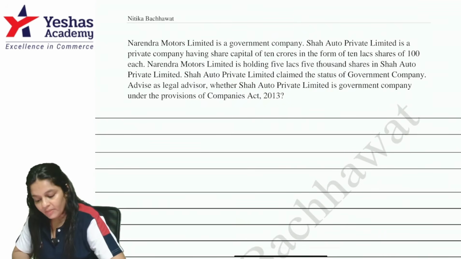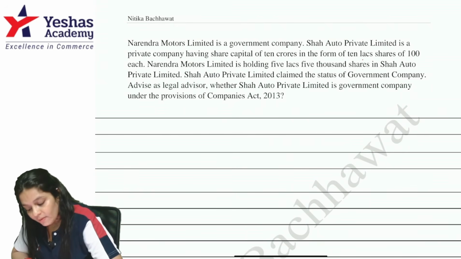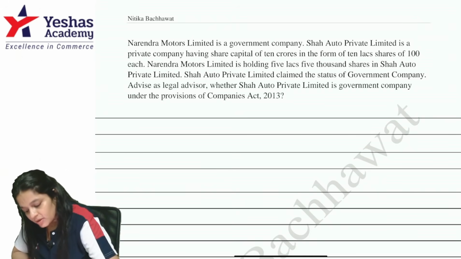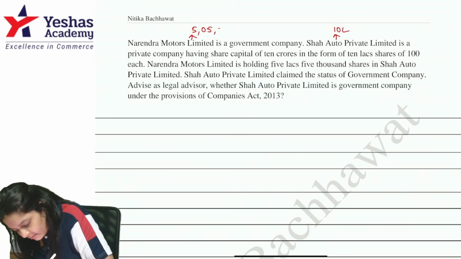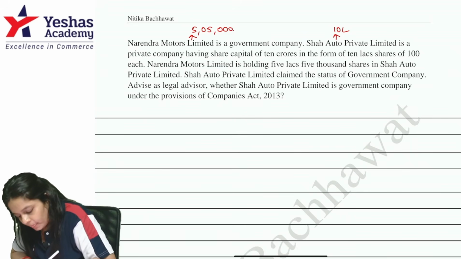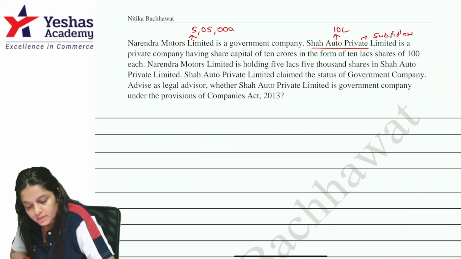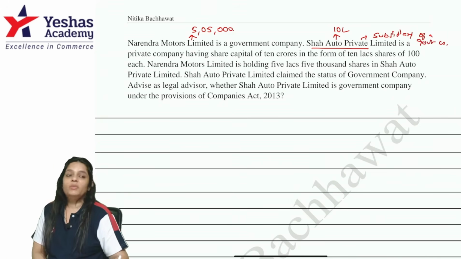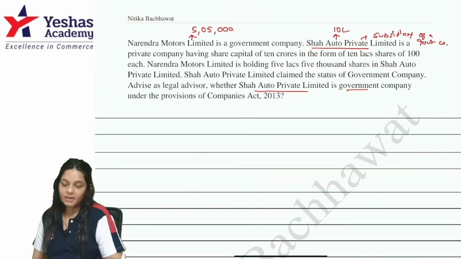Narendra Motors Limited is a government company. Shah Auto Private Limited is a private company having a share capital of 10 crores in the form of 10 lakh shares of 100 each. Narendra Motors is holding 5 lakh 5,000 shares. So that means Shah Auto Private Limited is a subsidiary of a government company, correct? And a subsidiary of a government company is a government company. So is Shah Auto Private Limited a government company? Yes.